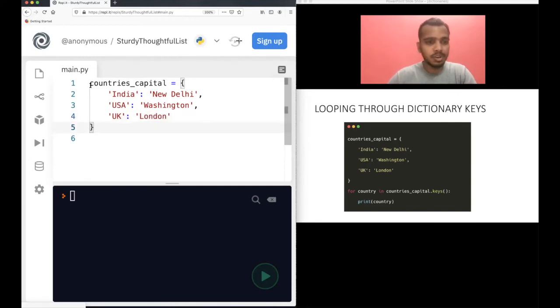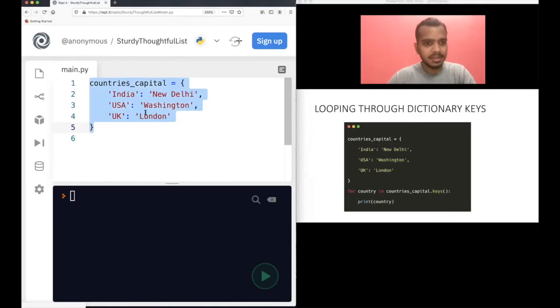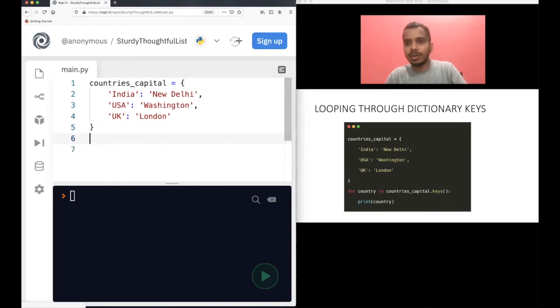This is the dictionary. I will just copy paste it here. If some data gets lost, I will just okay. So this is my dictionary here. Of course, I told you this is one way of writing a dictionary. You have another way also. You can write this in one line also. It's okay. Okay. Now let's try, I want to loop over only the keys.